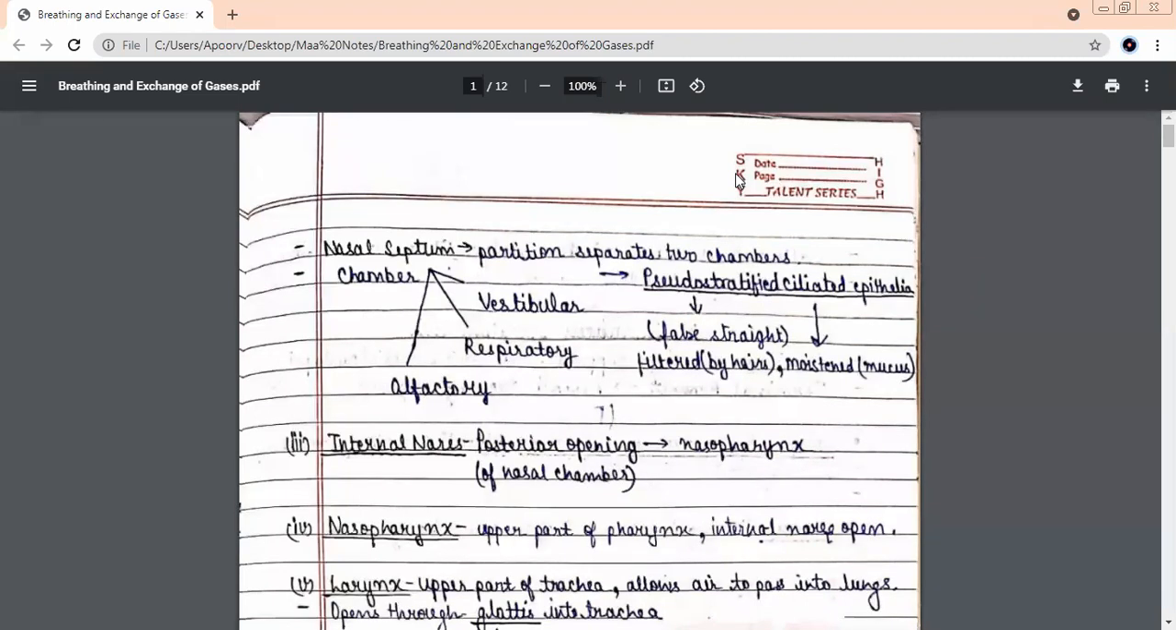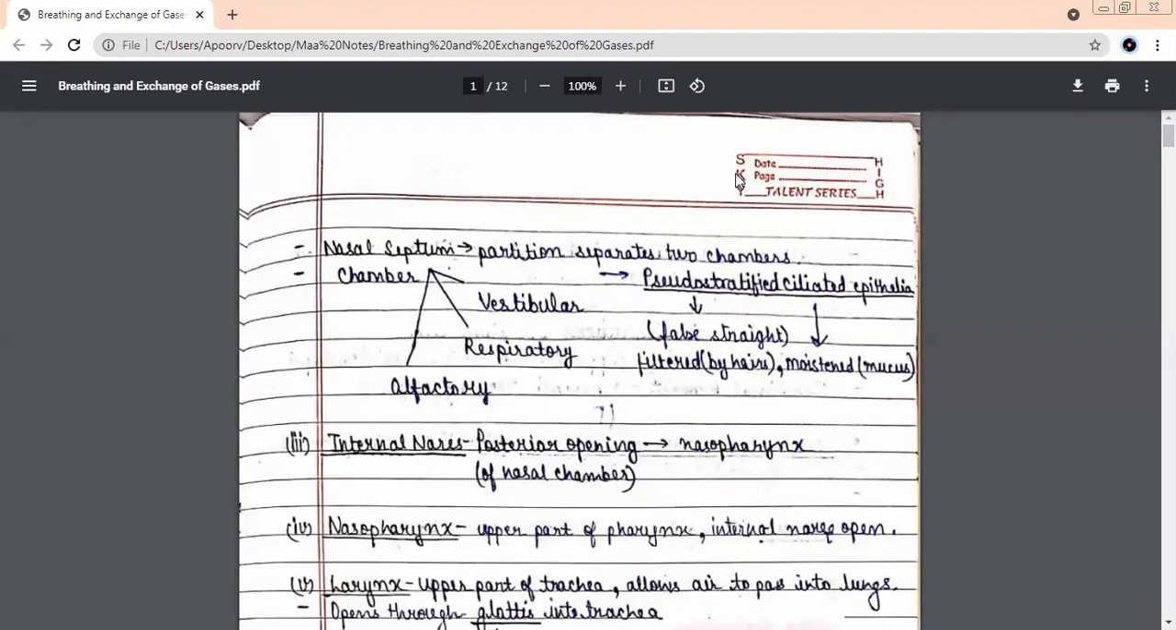Then we were talking about the membranes which surround the lungs. How many membranes were there? Two. Very good. There were two lung membranes. Do we have space between the membranes? Yes. What is that space called? Pleural cavity. Very good.